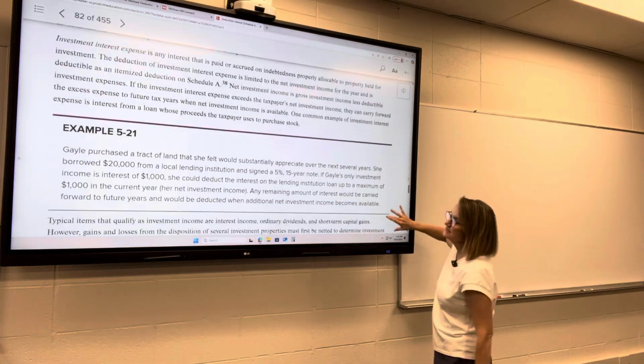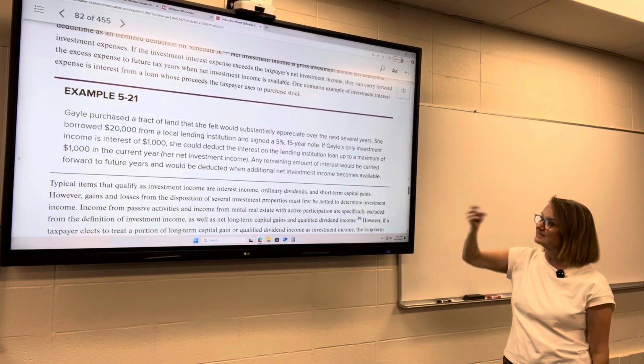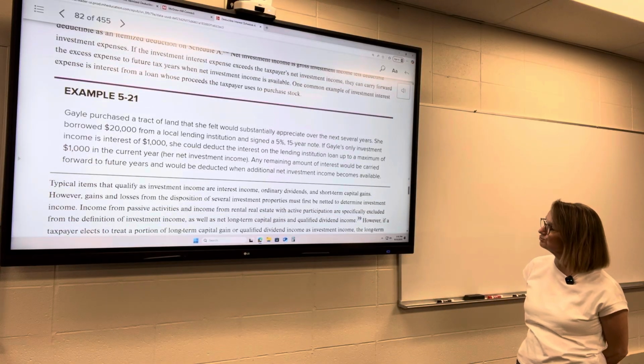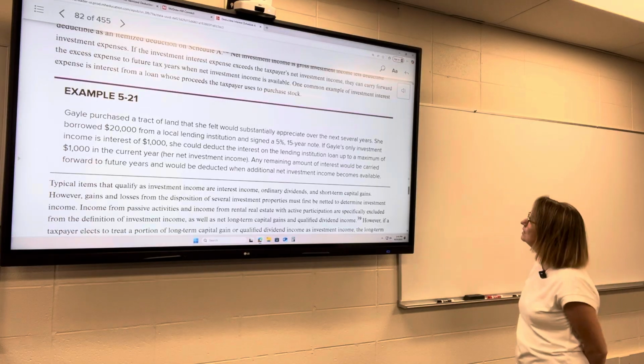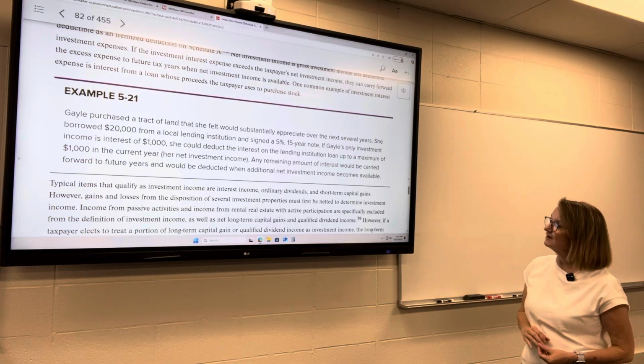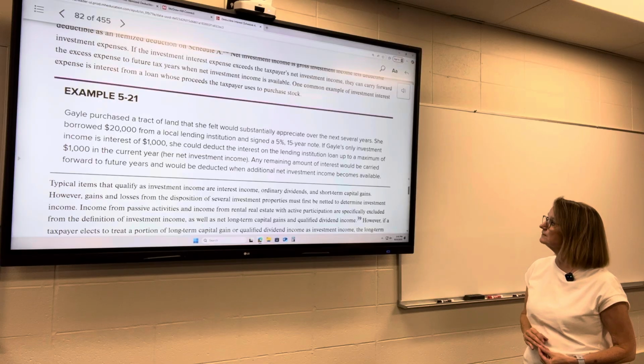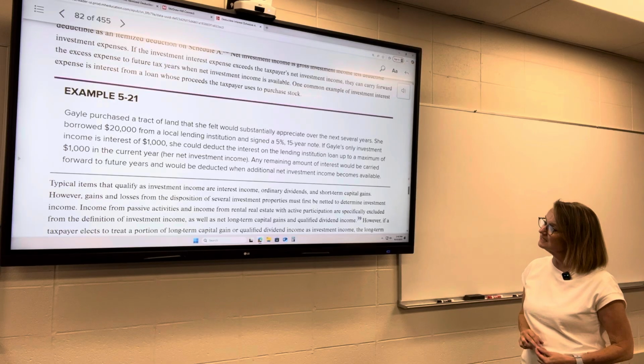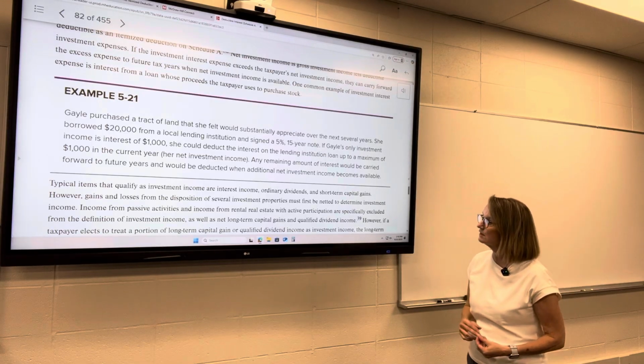So here's an example. Gail purchased a tract of land that she felt would substantially appreciate, gain in value, over the next several years. She borrowed $20,000 and signed a 5% 15-year note on it. Her only investment income is interest of $1,000.